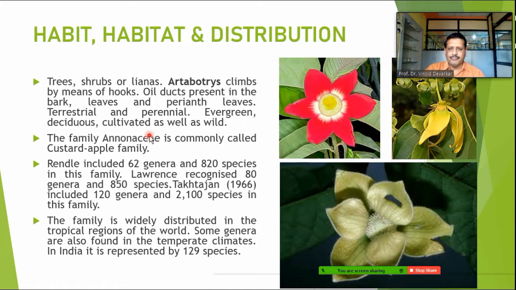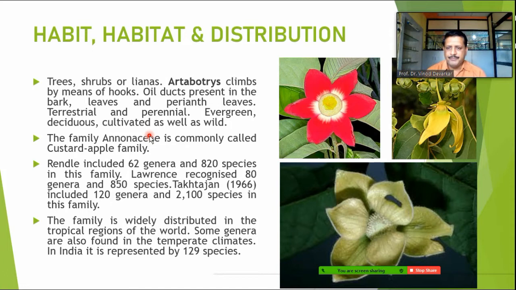In 1966, Takhtajan included 120 genera and near about 2,100 species in this family. So the number may vary from book to book. We can take the maximum by Takhtajan, 1966, so 120 genera and 2100 species are noted for this family.